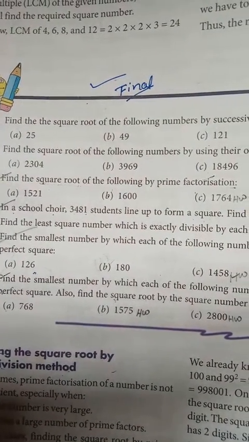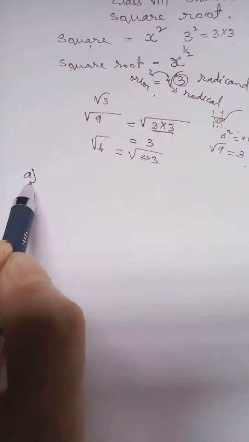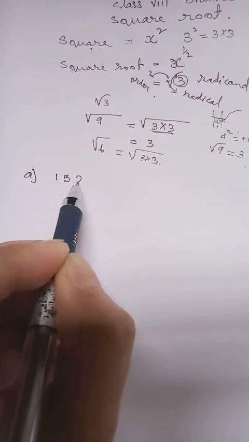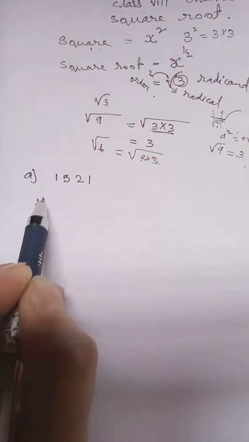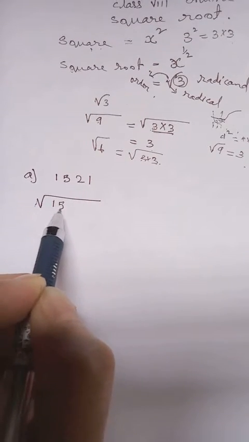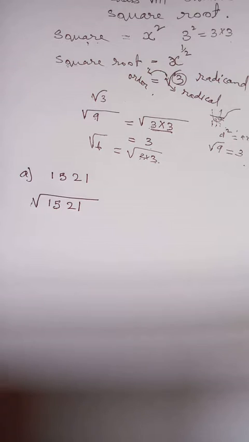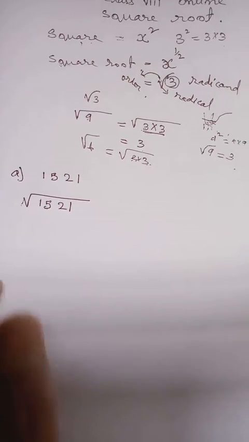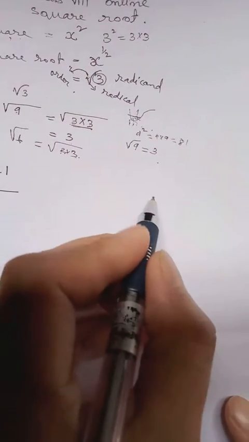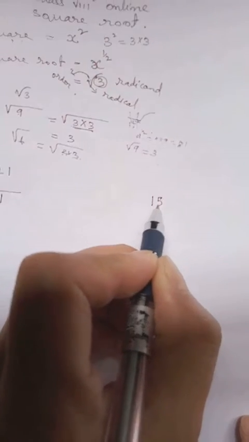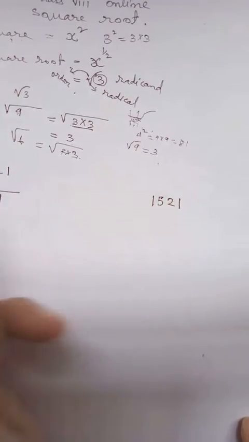Find the square root of 1521. Though the question writes only 1521, you yourself have to write square root 1521, because the question already says it in words, and they clearly mention we have to find the square root using prime factorization.